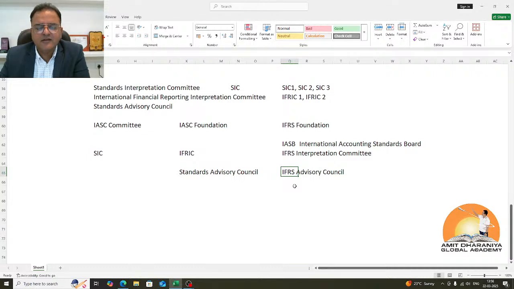So how is a new accounting standard issued? The IFRS Advisory Council will take applications for the issues being faced by the corporates and the countries, represented by the national accountancy bodies. So the relevance of national accountancy bodies is maintained, because without national accountancy bodies, the IASB will not be able to function the way they are functioning today. There are representations from the national accountancy bodies globally, which are regulated and supervised by the International Federation of Accountants. There again, the IFRS Foundation is monitored by IOSCO, by the European Commission, by the Securities and Exchange Commission. So there are a lot of monitoring bodies which are also monitoring the IFRS Foundation.